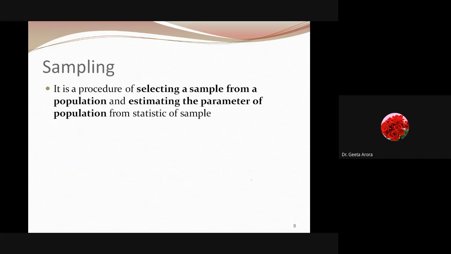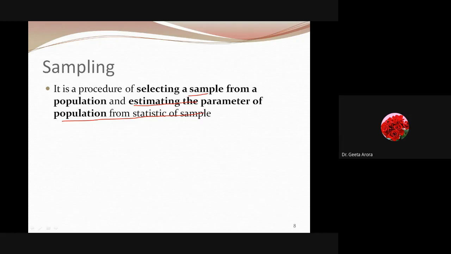So let's come to the main part, sampling. What is sampling? It is a procedure of selecting a sample from the population and estimating the parameter of the population from the statistic of the sample. So this is what I have discussed: whenever we have to investigate something for the population, we can't go to the whole population.